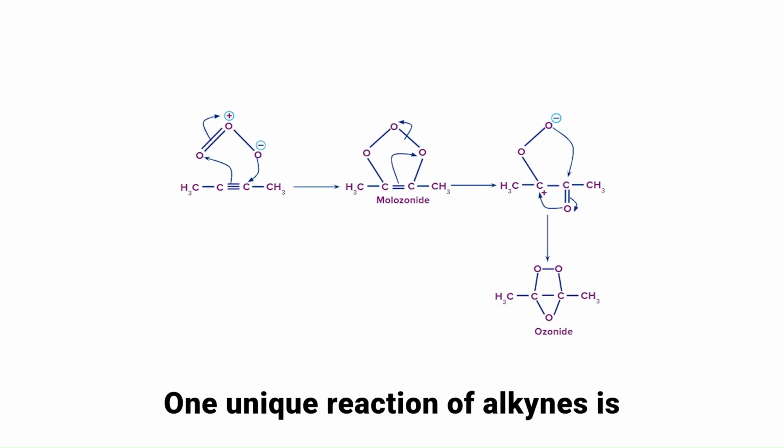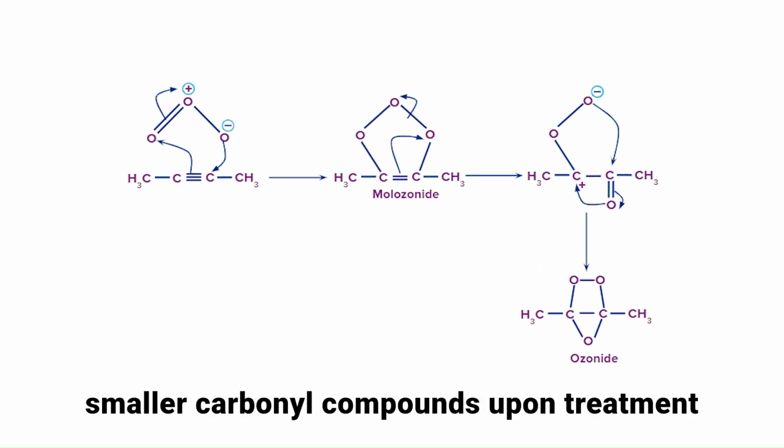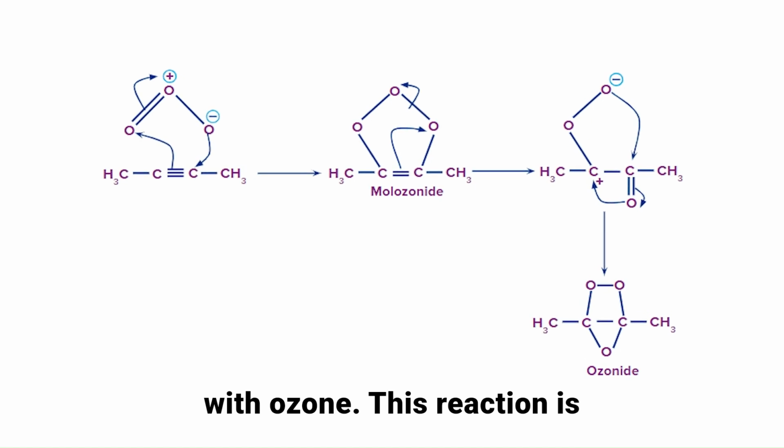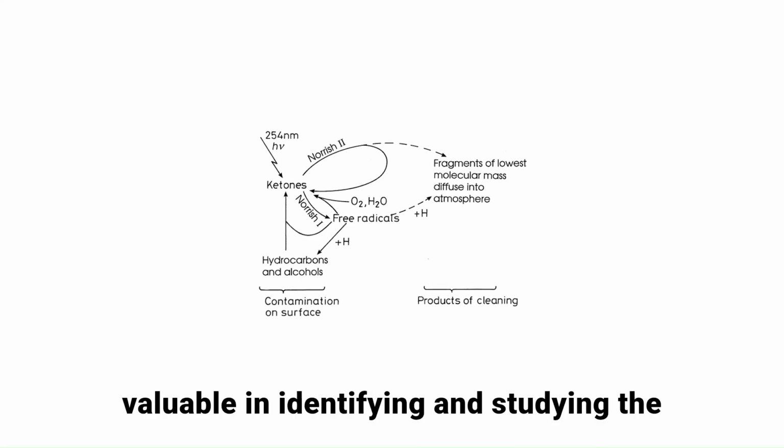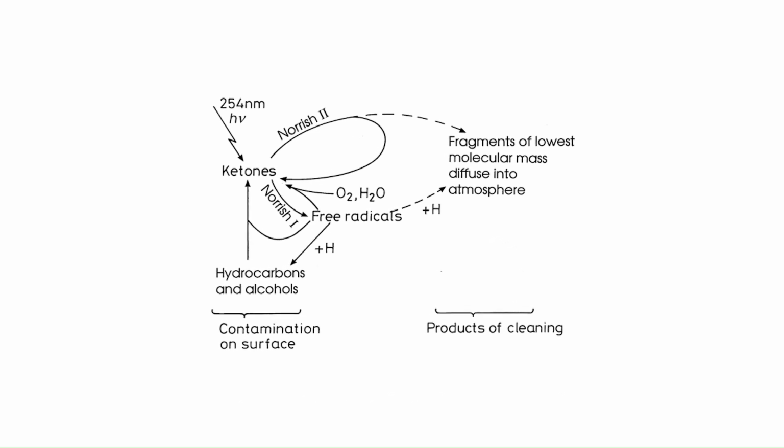One unique reaction of alkynes is ozonolysis, where they break down into smaller carbonyl compounds upon treatment with ozone. This reaction is valuable in identifying and studying the structure of complex hydrocarbons.